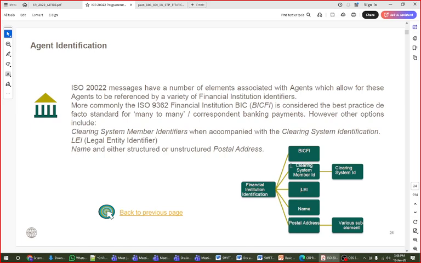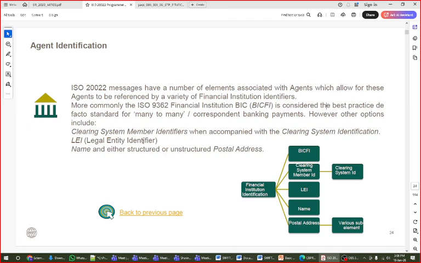More commonly, everything which we are discussing here has some ISO behind it, meaning a standard for how it should be written. For example, 9362 is the ISO used to identify the BIC. By this ISO 9362, each and every BIC is defined and given to the Swift network. For example, like we have discussed, SBIN 000 and some branch number. That branch should have been registered with this ISO. It covers the best practices, the de facto standard, as in many-to-many correspondent banking payments.